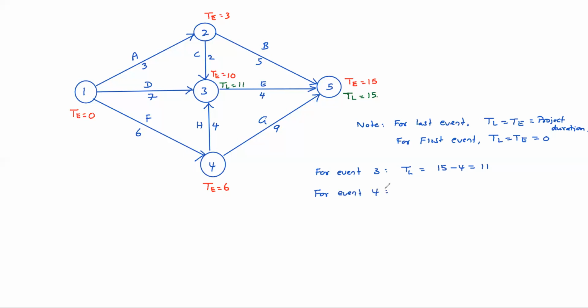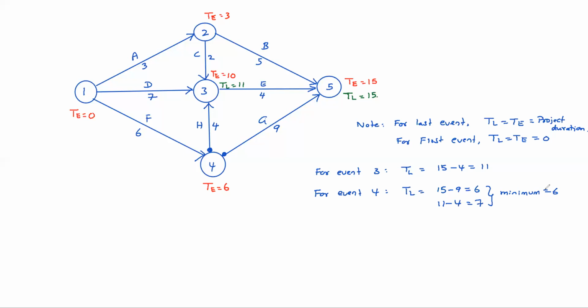For event 4, see we are having two tails here. This is one tail, this is one tail, right? Two tails are there at event 4. So TL equal to, in one way 15 minus 9 that equal to 6. In another way 11 minus 4 that equal to 7. Okay. So minimum equal to 6. See, while coming back, TLs can be calculated through coming back actually. So while coming back, least must be taken to calculate latest occurring time.